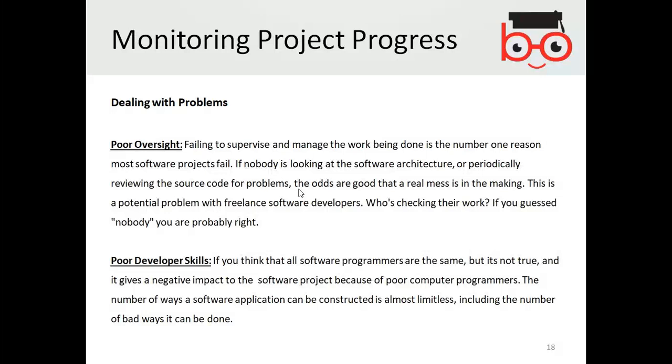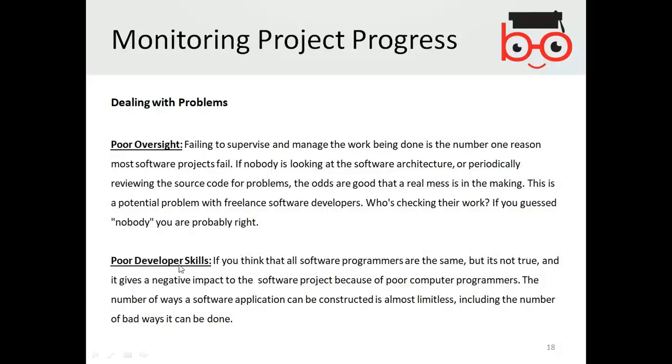So to supervise the project is mandatory. How? Whoever is involved in the development of the software has to be sure how they are going and whether they are doing right or not. The big problem with freelance work is when they keep on doing their work from their remote side and don't know whether they are doing right or not. There is a big chance that they are definitely doing wrong, but they think they are doing right, and that's a problem. So poor oversight, poor supervision is a danger.